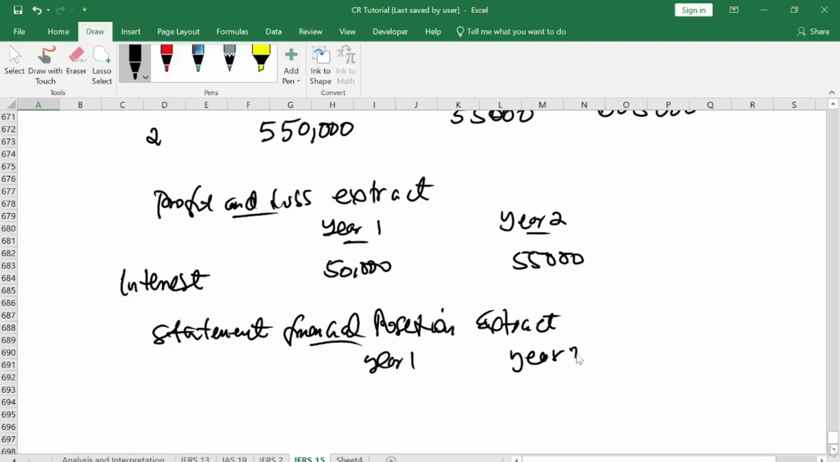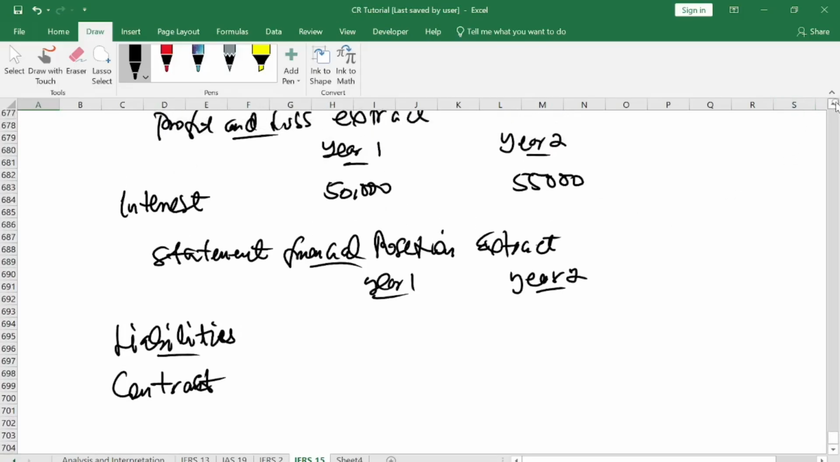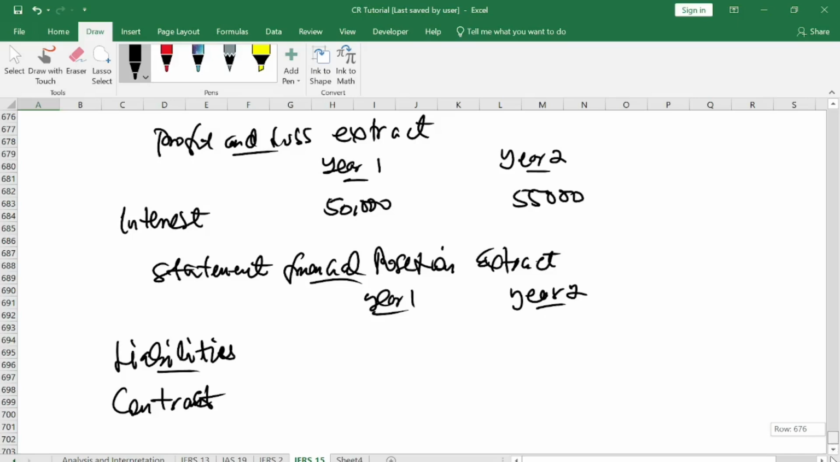Year 1, year 2. The money doesn't belong to you, so we call it contract liability. You come under your liabilities and you have contracts, the principal amount that you have there. The first one is 550,000, and the second one is 605,000.